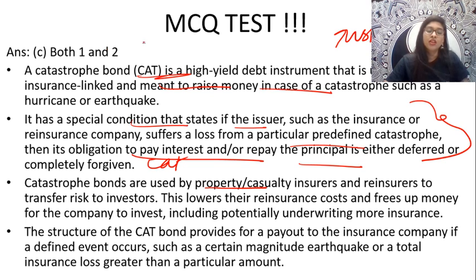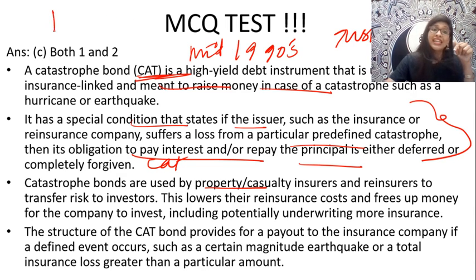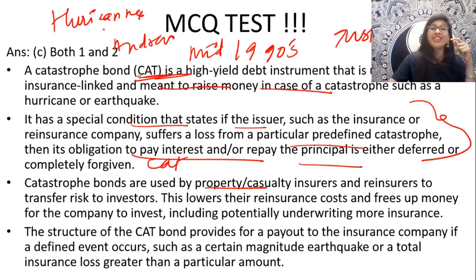Okay, fine. And you know, when was this CAT bond created? They were created in the mid 1990s, guys. In the mid 1990s only this particular catastrophe bond was created, and that too, guys, this was created in the aftermath of hurricane. It was actually a result of the Hurricane Andrew and also the Northridge earthquake.